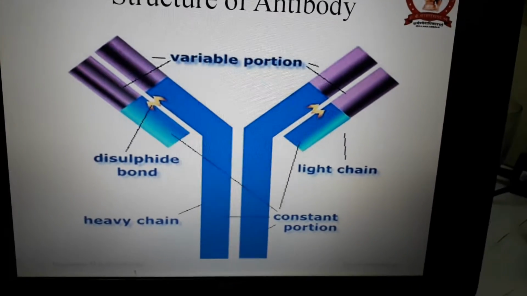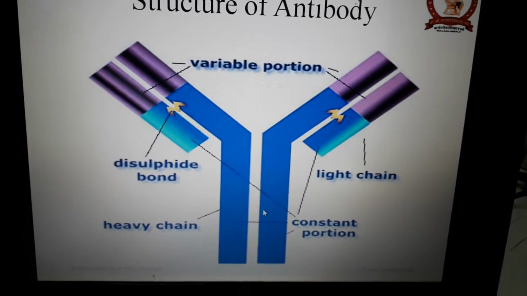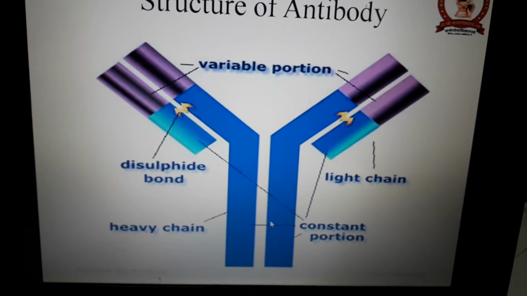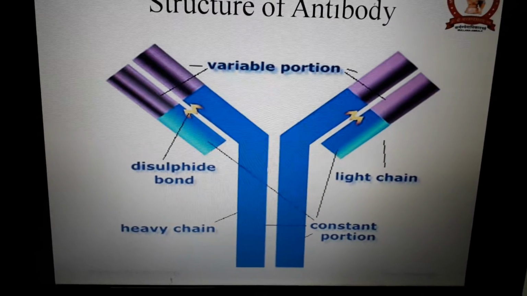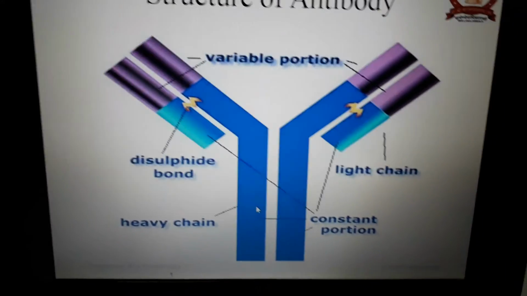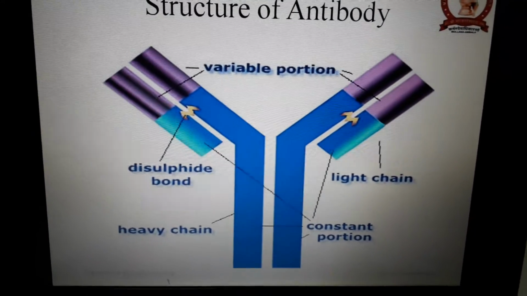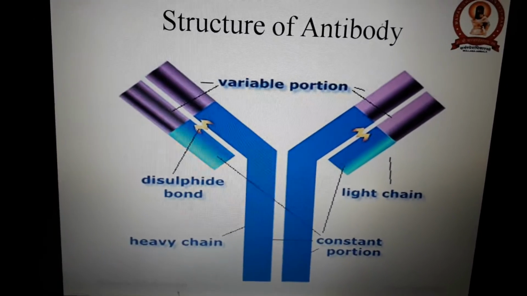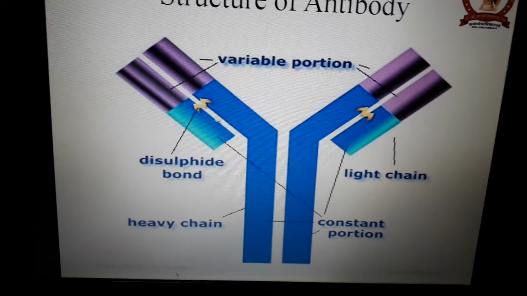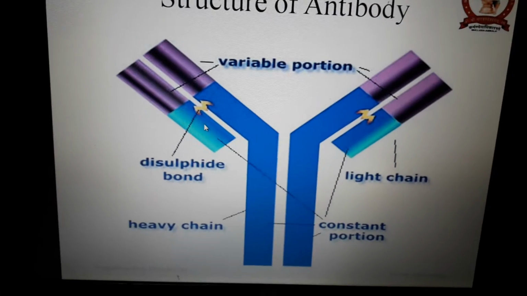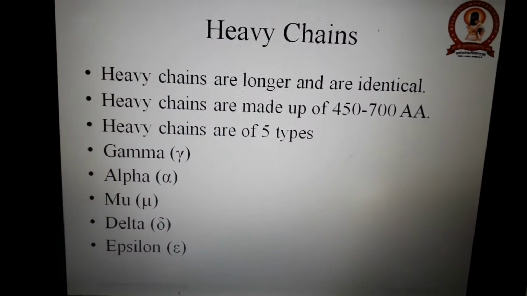Now we come to the lower part, the tail of the Y alphabet, you can say. This lower part of the antibody is known as the constant portion. So one is a variable portion and the second one is the constant portion. Variable means it will bind to different types of antigens, and the constant portion is the part by which the antibody is bound to a particular cell structure. The heavy chain and the light chain are bonded with each other by a disulfide bond. The disulfide bond is a bridge between the heavy chain and the light chain.